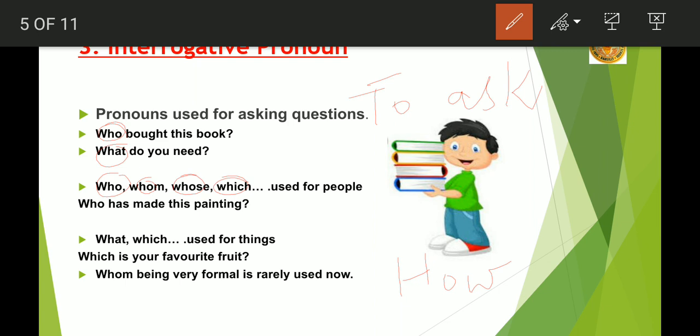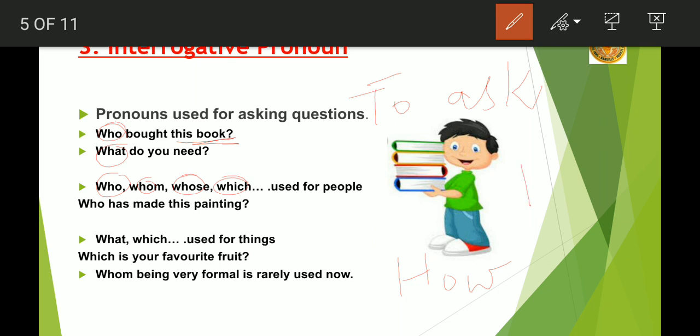Why do we call these words interrogative pronoun? Because when we are giving the answers, the answer we will get is in the form of a noun or in the form of a pronoun. Let's come to this. Who bought this book? The answer provided to this will be my friend bought this book, she bought this book, or Ria bought this book.